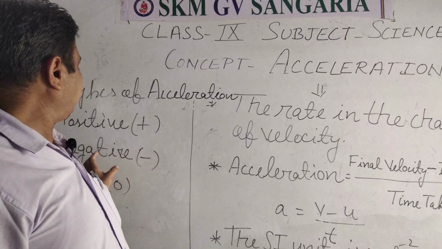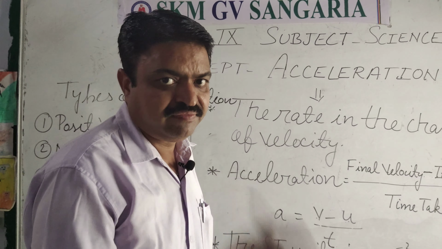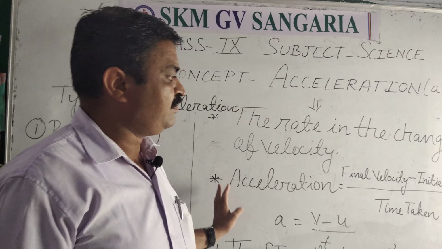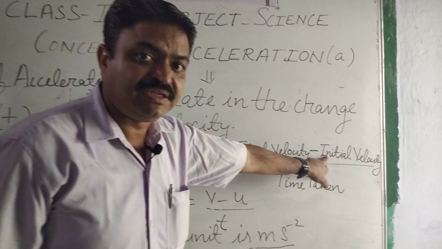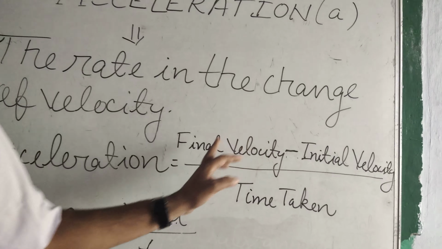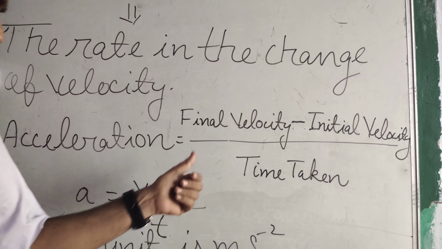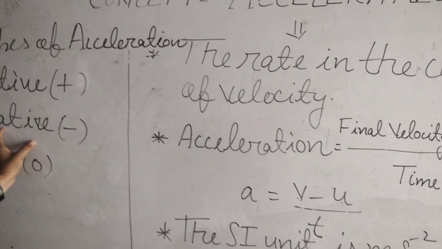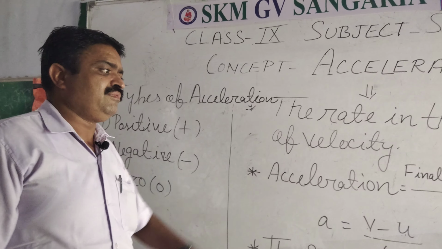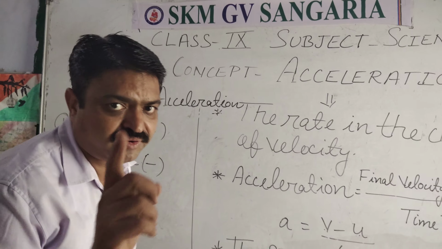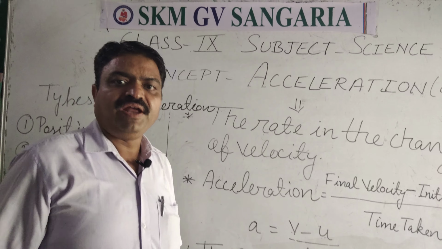Next is negative acceleration. Negative acceleration means when the initial velocity is more than the final velocity, then we get negative acceleration. A negative acceleration example we can again give in the form of a train.